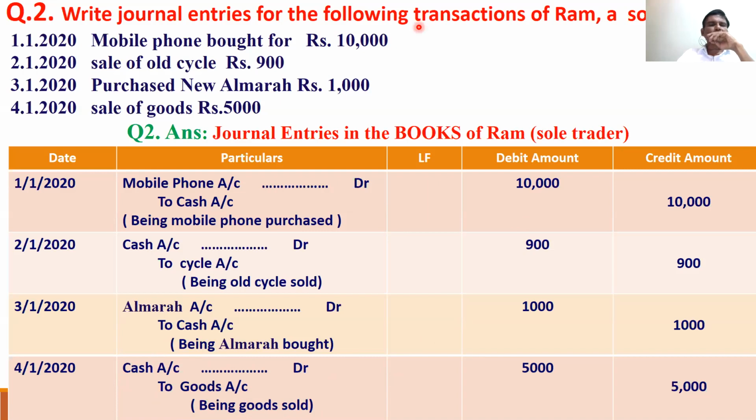You have to know what is coming in. Mobile phone coming in, mobile phone debited, and cash going out, cash credited. Sale of old cycle, cash coming in, cash debited, and cycle account credited. Purchase of new Almara, Almara coming in, Almara account debited, cash going out, cash account credited. Sale of goods, 5,000: cash coming in, cash is debited, goods going out, goods account is credited.